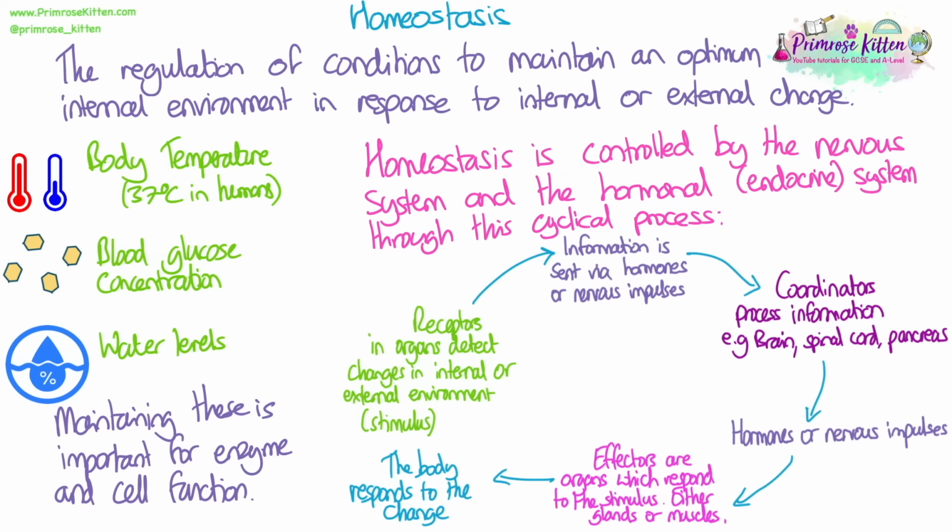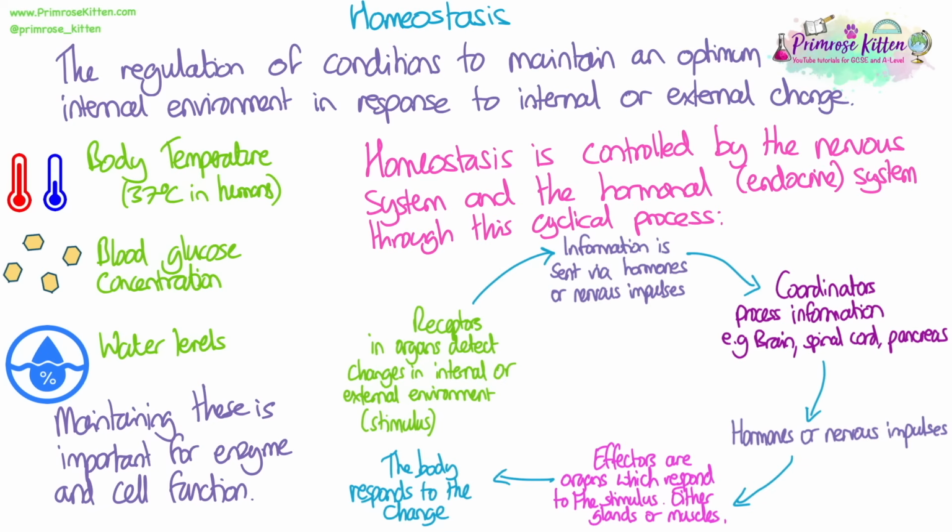Homeostasis is controlled by the nervous system and the hormonal or endocrine system through the same cyclical processes. So it starts with receptors. They are found in organs that detect the changes in the internal or the external environment. We call those changes the stimulus. Then they send information either via hormones or nervous impulses. They send this information to coordinators, which process the information.